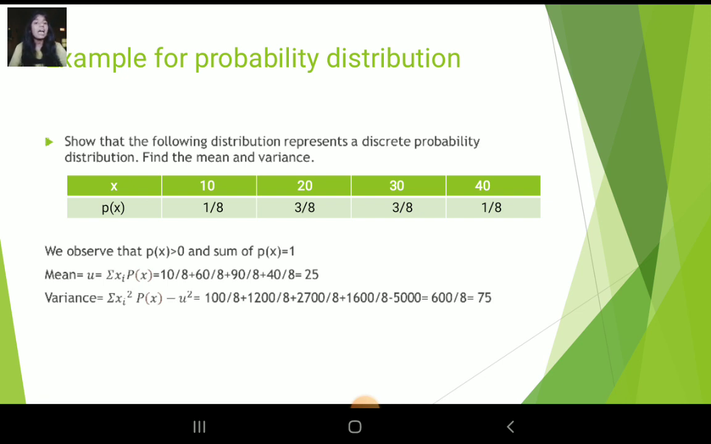Here the formula to find the mean is summation of xi p of xi, and the final mean value is 25. For the variance, the formula is summation of xi square p of xi minus mu square. The final variance value is 75. Mean value is 25 and variance value is 75.